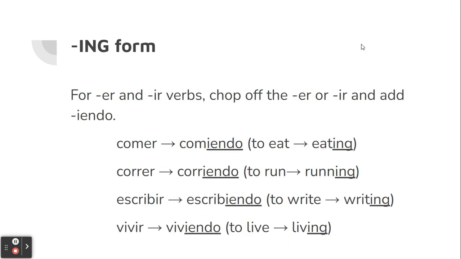For ER and IR verbs, you're going to chop off the ER or IR and add iendo. For comer, which tells us to eat, we chop off the ER and add iendo, and we get comiendo. Correr, chop off the ER, corriendo, running. Escribir and vivir both end in IR, we chop off the IR, add iendo, and we get escribiendo, viviendo, writing, living.